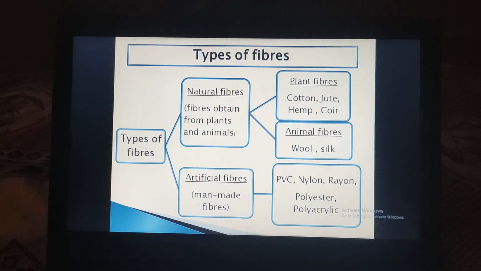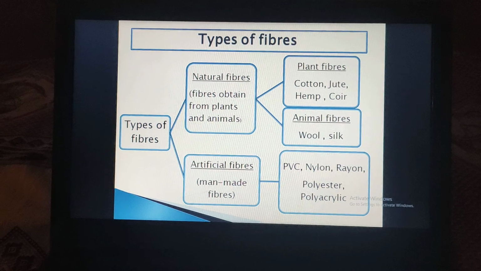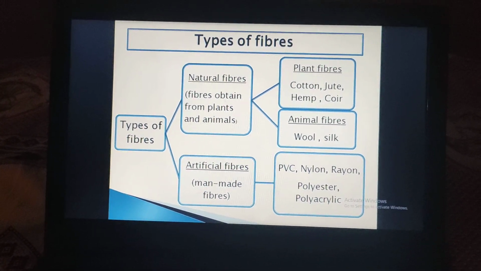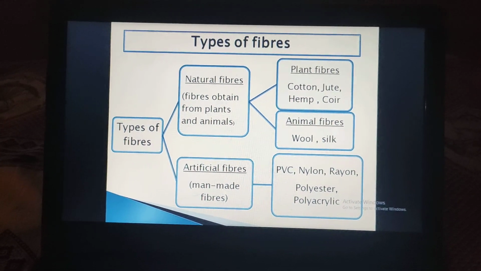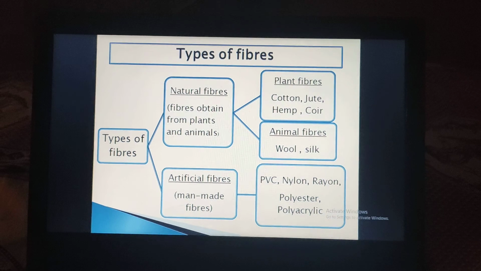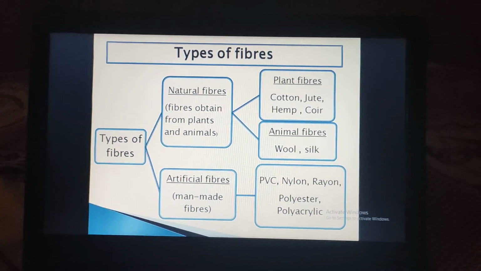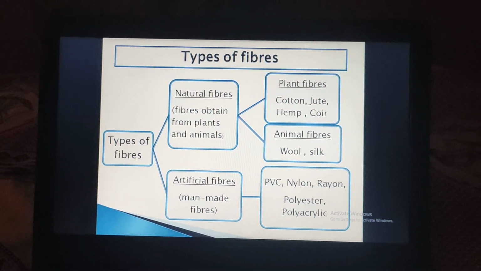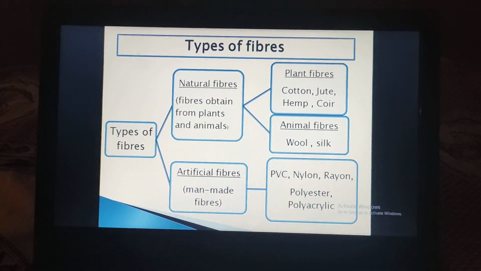Okay, next one is polyester. Polyester is very common in the monsoon season. People wear polyester because it dries quickly. And the last one is polyacrylic. Polyacrylic is a kind of replica of wool. Polyacrylic is also used for making different kinds of woolen clothes.